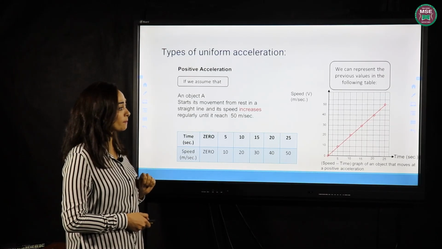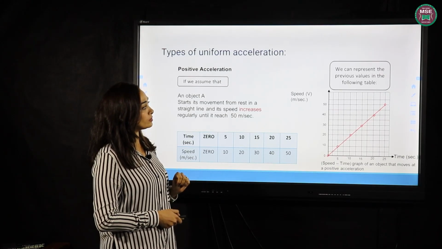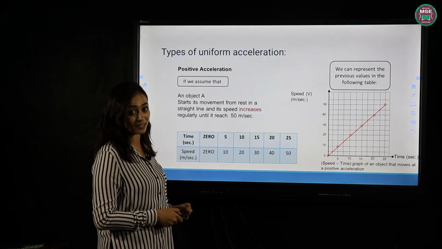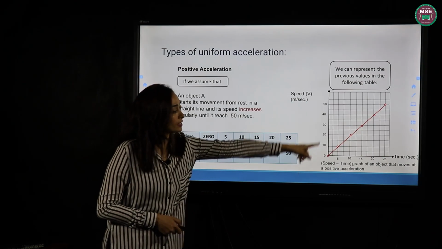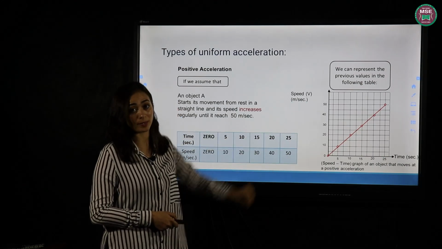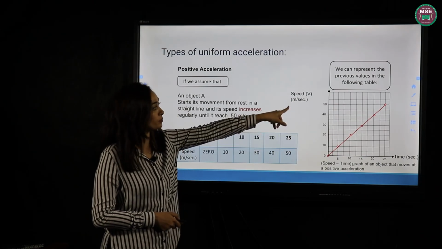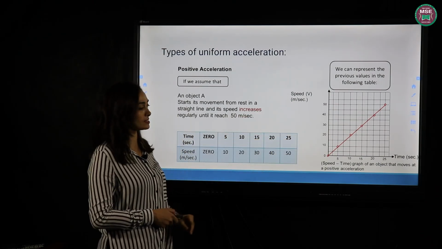Let's see the graph. We will draw speed on the y-axis and time on the x-axis. Here, the graph is represented by a straight line passing through the origin, with speed in meters per second and time in seconds.